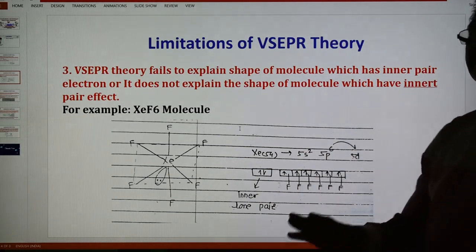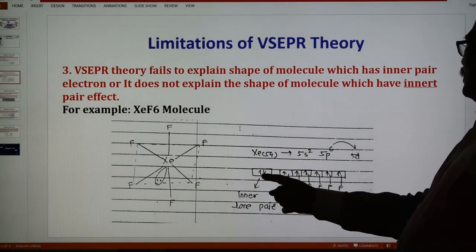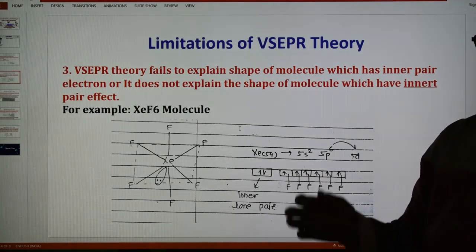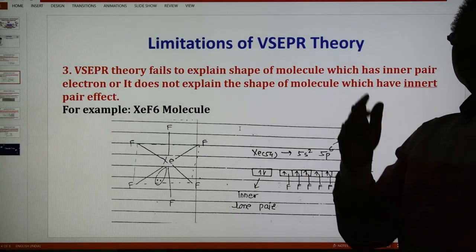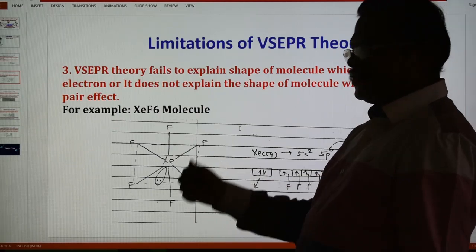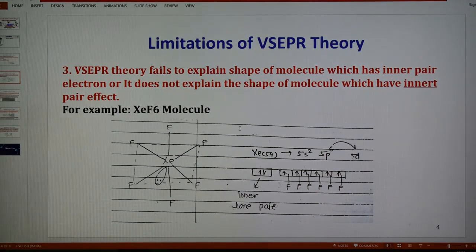Actually, according to the VSEPR theory, what should the shape of this molecule be? 7 electron pairs are there. So with the presence of 7 pairs of electrons, the shape of the molecule should be pentagonal bipyramidal. But this molecule has no pentagonal bipyramidal structure. The actual structure is octahedral containing 1 lone pair. So this is not explained by valence shell electron pair repulsion theory. Now the question is, why is the shape of xenon hexafluoride octahedral?